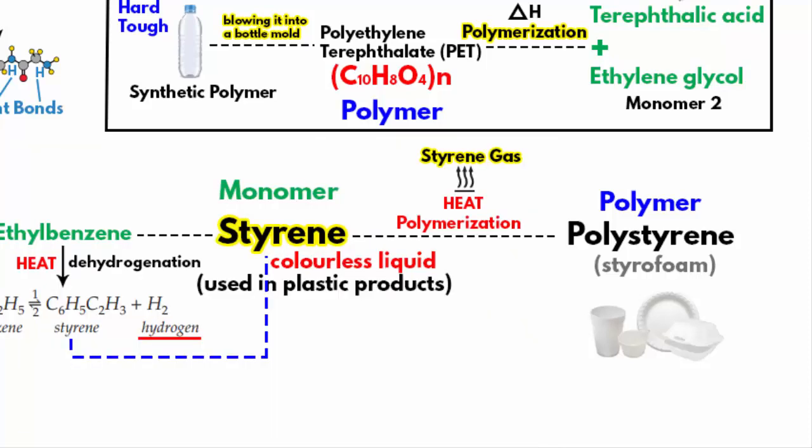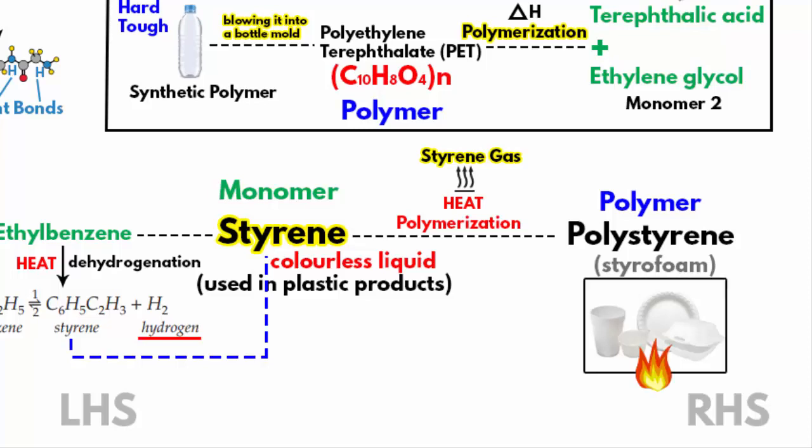In mathematics, we have learned that the left-hand side of an equation has to be equal to the right-hand side. So the right-hand side of this entire explanation is that if you take a styrofoam and you burn it, it releases a fume, which is nothing but styrene gas. Now please don't think that the company was burning styrofoam. It's in the business of making polymers. The gas which has leaked is actually a byproduct of making the polymer.